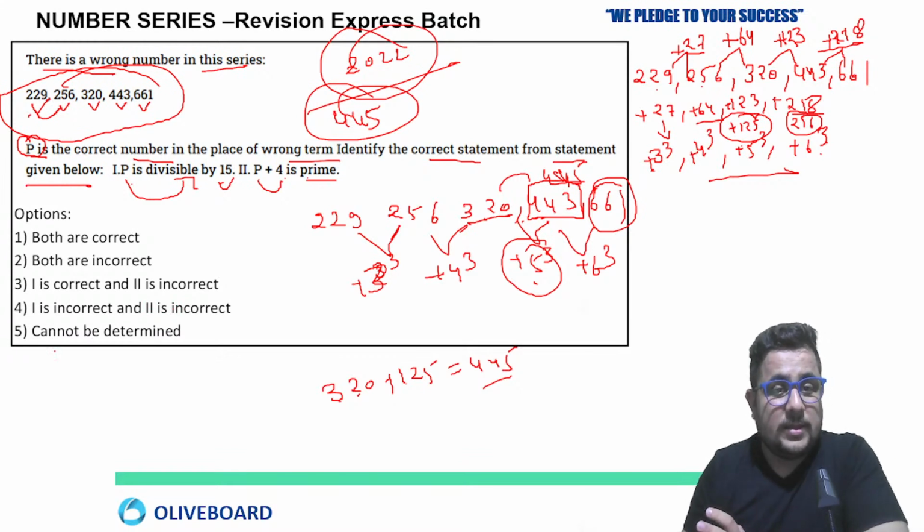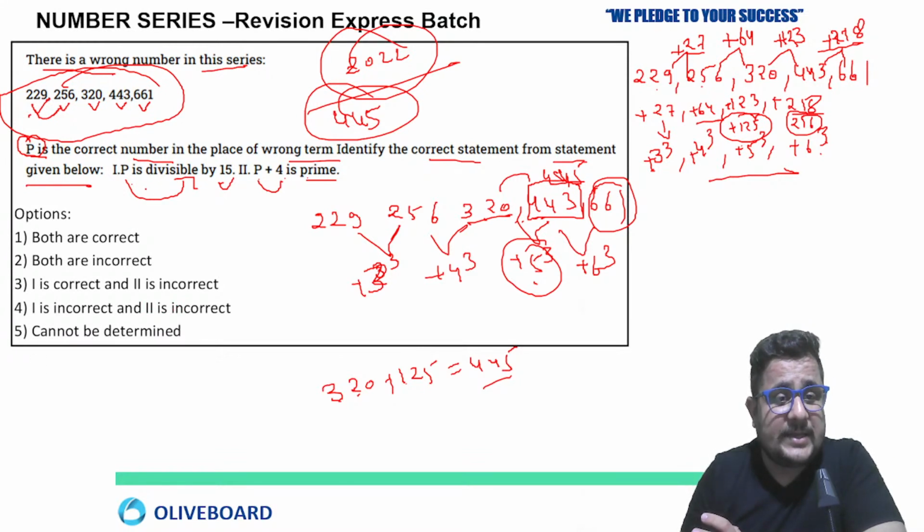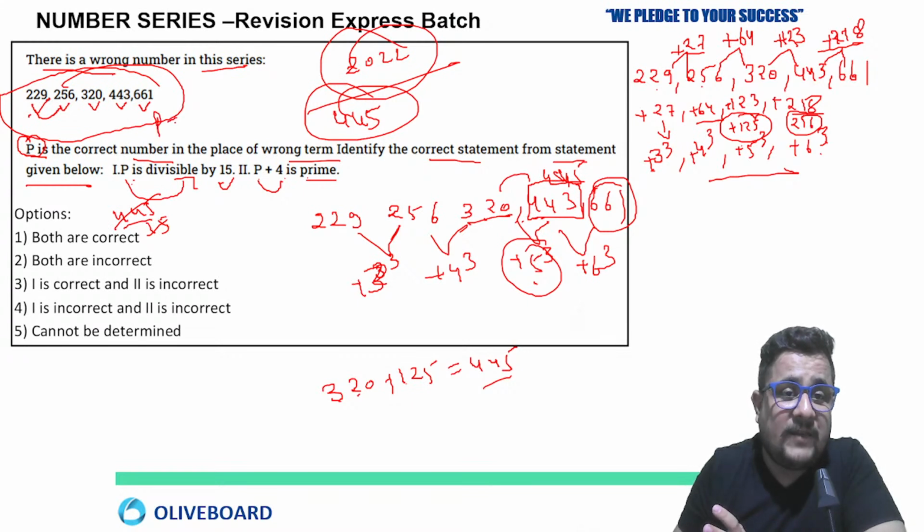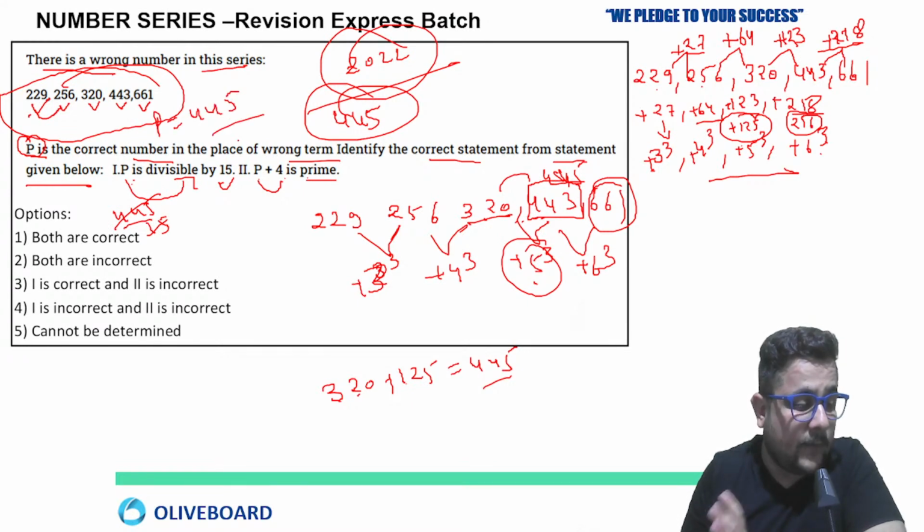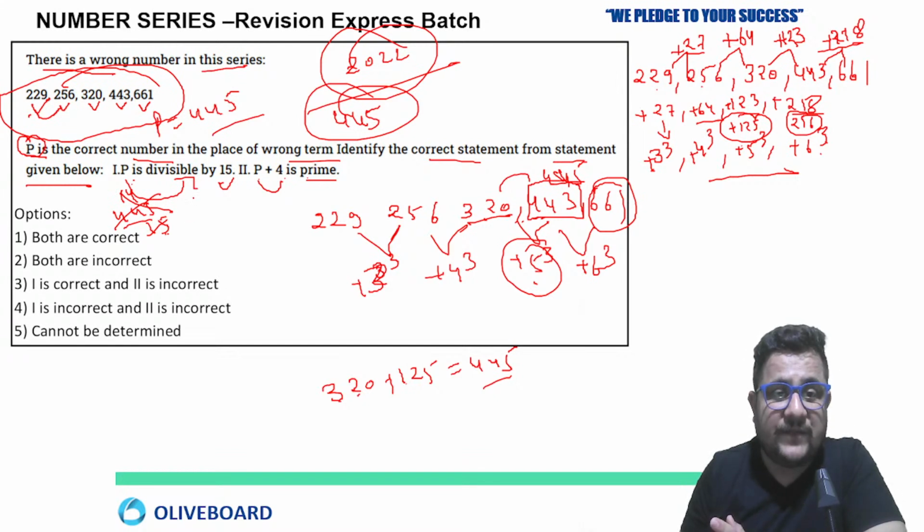Okay, so now first one: P is divisible by 15. The value of P is 445 here, which is the correct number in the series. So 445 by 15: 15 2s are 30, then 1 4 is there, 15 9s are 135, so 10 will be the remainder. No, P is not divisible by 15.